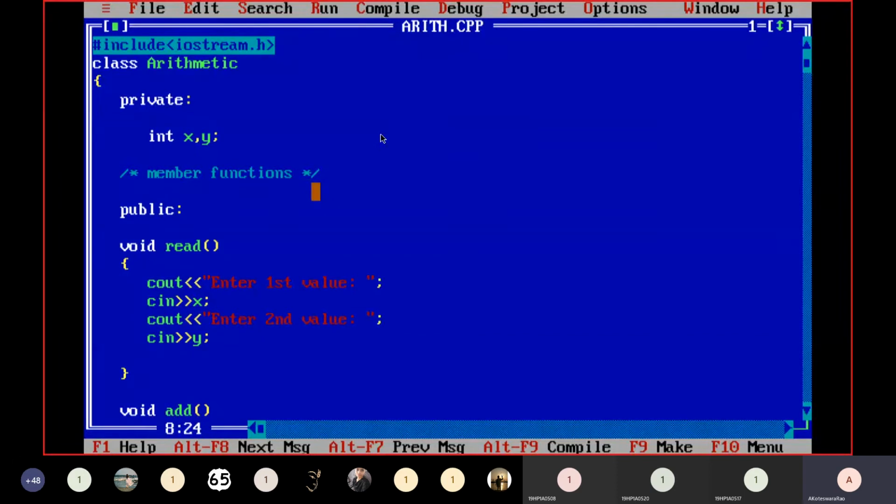Otherwise, please note down this program in your running notes. Do it fast. Now, first of all, respond someone. Is it clear?